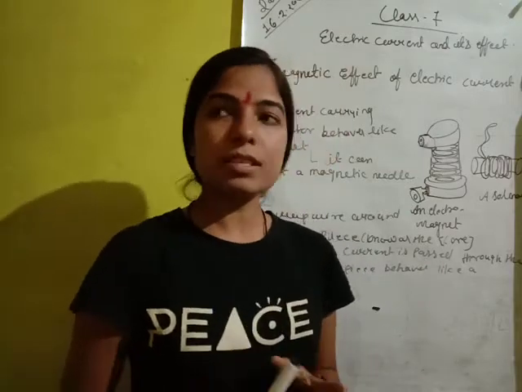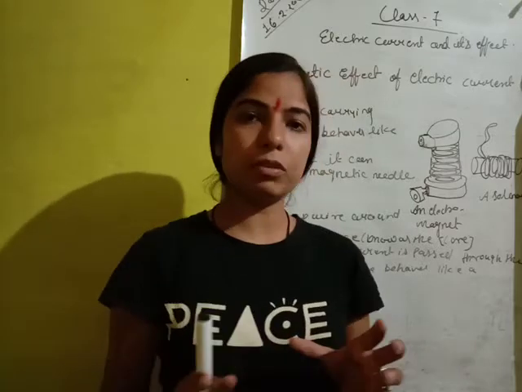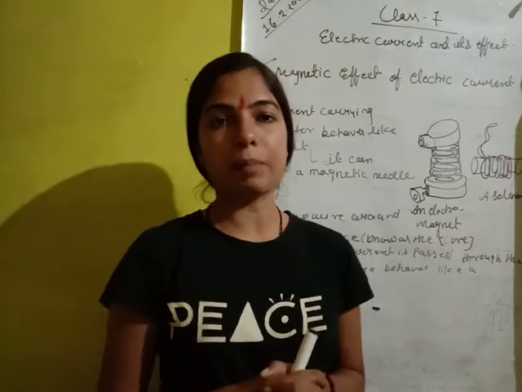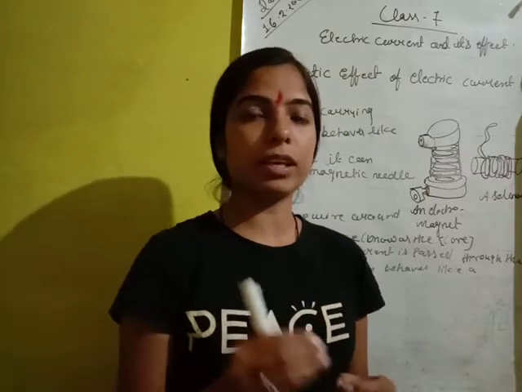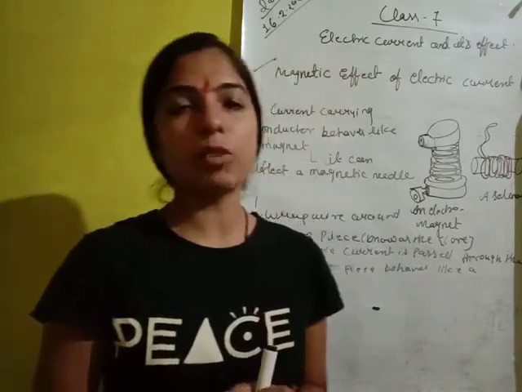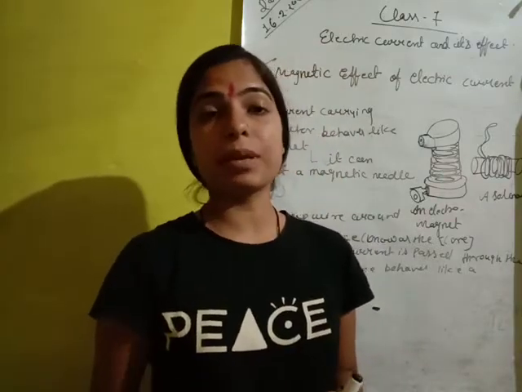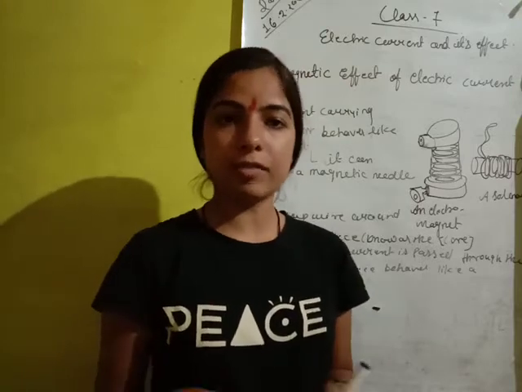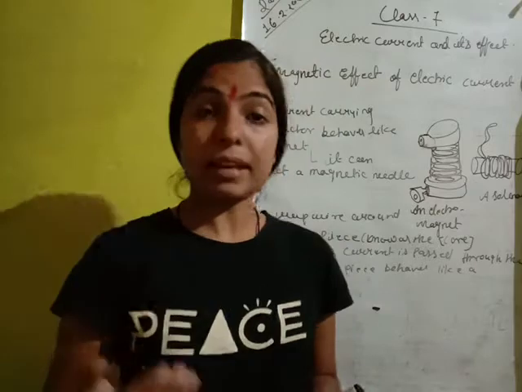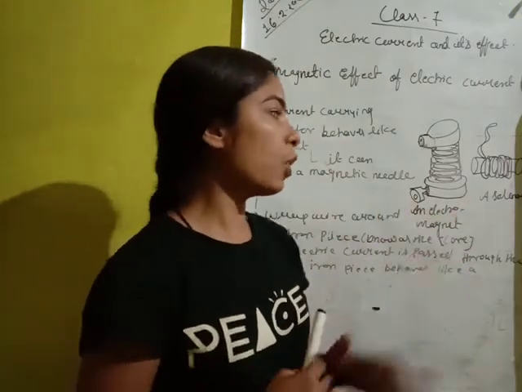Students, when the wire is in contact with an iron-like substance and electricity is flowing through it, then what will happen? The iron-like substance behaves like a magnet, and it also attracts other substances which a magnet can attract.